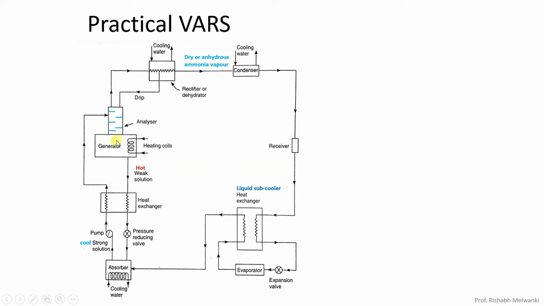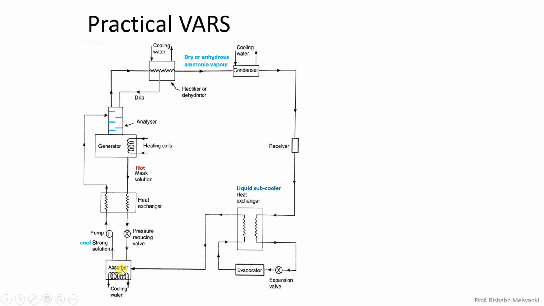We have already seen the aqua ammonia vapor absorption refrigeration system. What happens? The evaporator is there. From the evaporator we have ammonia vapor. That ammonia vapor will enter the absorber, and from the top side the hot weak solution is coming. Then there is expansion, and after expansion that weak solution will enter the absorber.